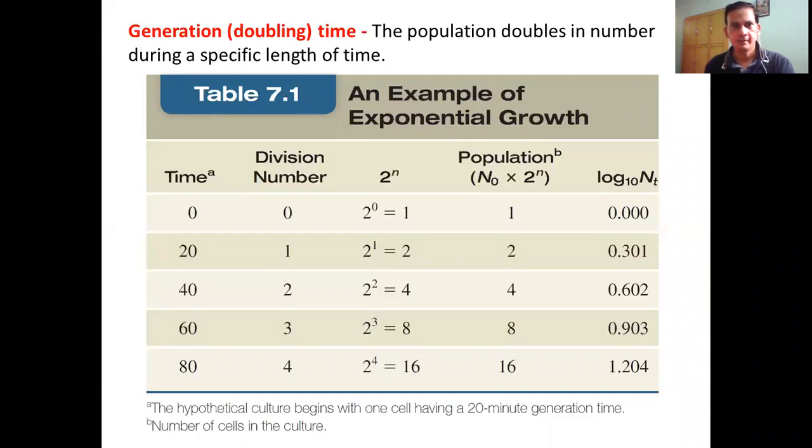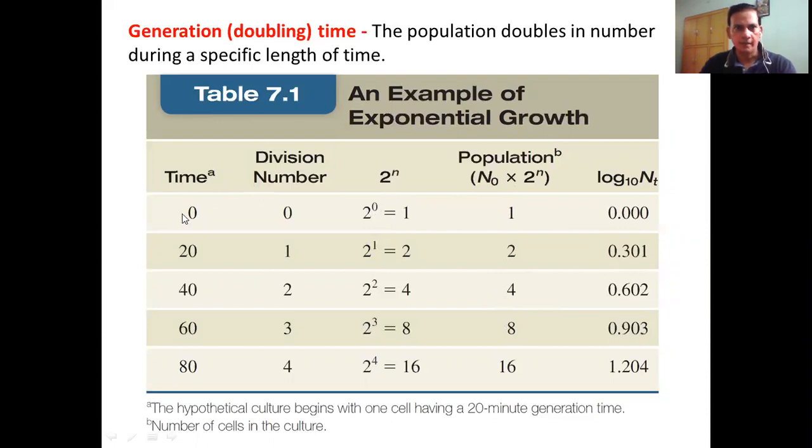Doubling means that if you take, let's say, one cell, then that cell will be doubled in that particular time. Look at this particular table here. In this table, we are showing the time, the division number, the total number of cells, I mean how many doublings we are taking, the population, and the log of this population.